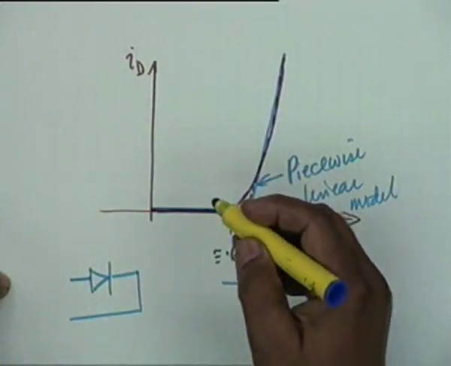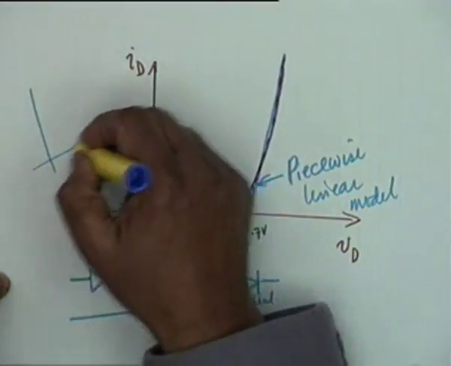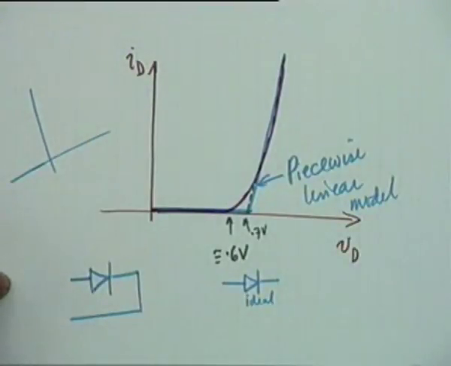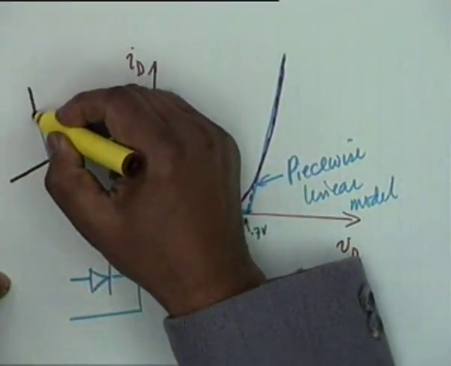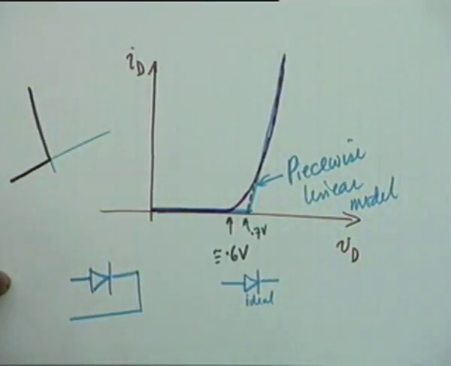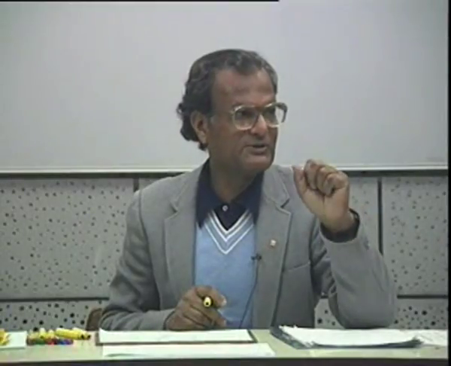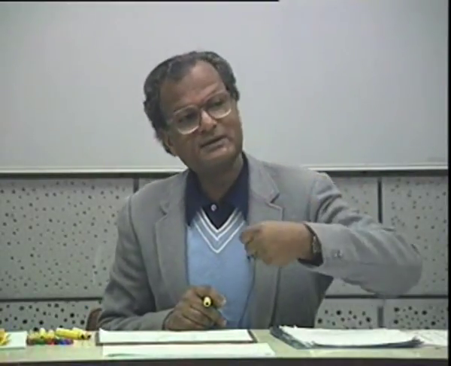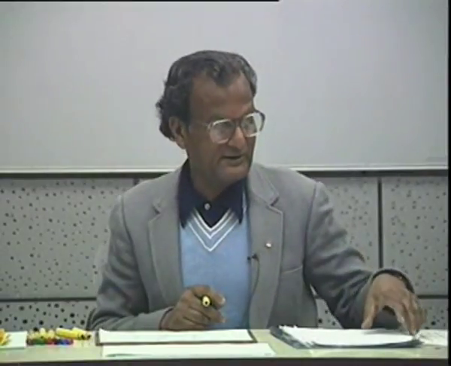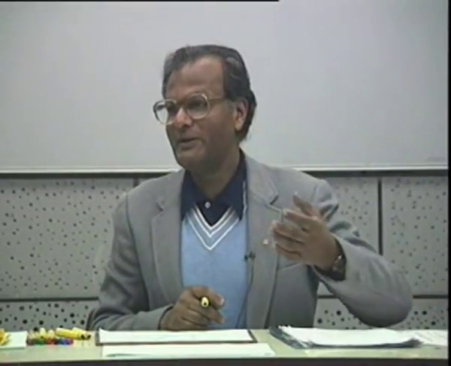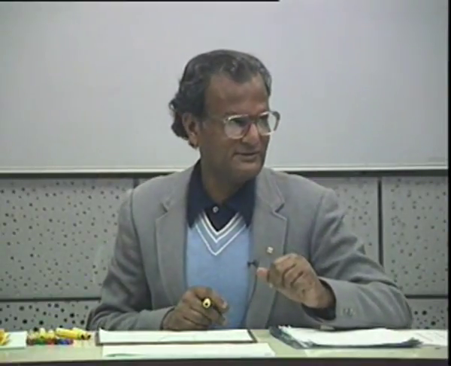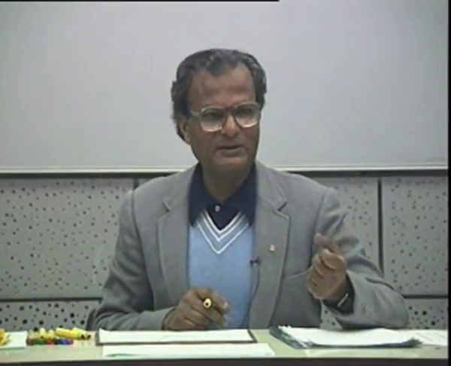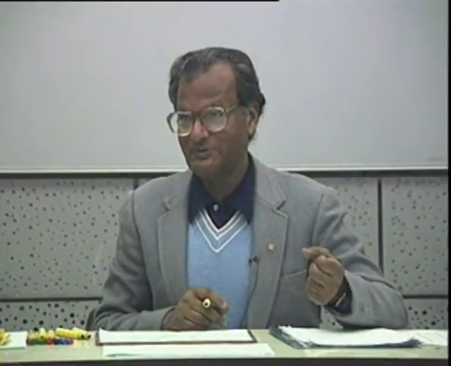For an ideal diode, the characteristic is something like this. That is, an ideal diode is an ideal switch. As soon as you apply voltage, it becomes a short circuit. Short circuit means it can pass an indefinite amount of current. No ideal diode, by virtue of the adjective itself, can be made in the laboratory. Idealness cannot be observed, cannot be seen.